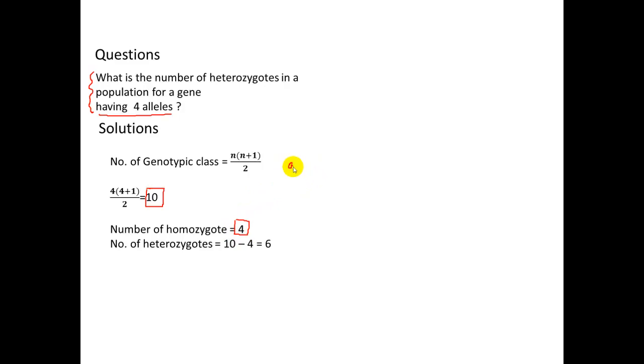Let's take an example. Suppose there are 4 alleles A, B, C, D. What are the possible homozygotes? AA, BB, CC, DD. These are the only 4 homozygotes possible, right? So naturally, the rest are going to be heterozygotes. If I subtract 4 from 10, we get the answer, 6. So this is how it is actually calculated. That's all as far as the verification of multiple allele is concerned. Okay, thank you.